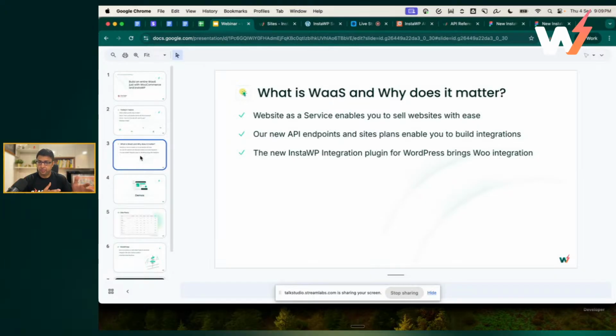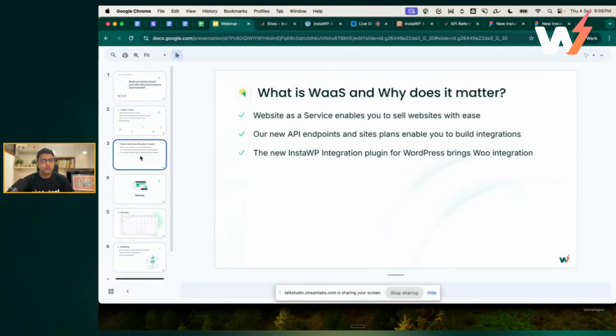With that blueprint, you can spin up new websites as if you are creating a pre-templated website, and that's what powers the whole WaaS. So you should know the concept around it. And if you're following our journey from the beginning, you know that these 2 are the pillars of the whole platform.